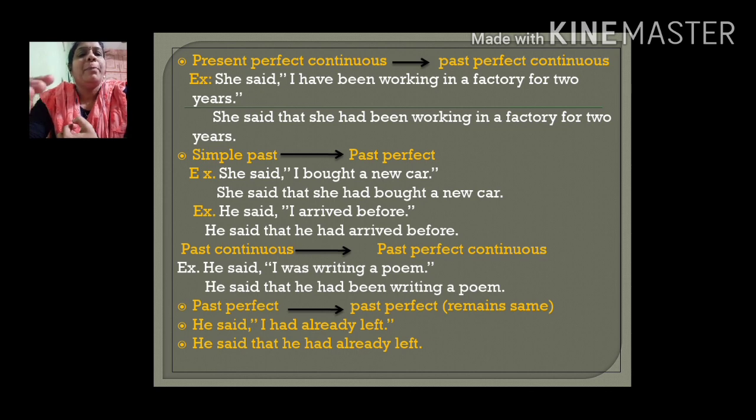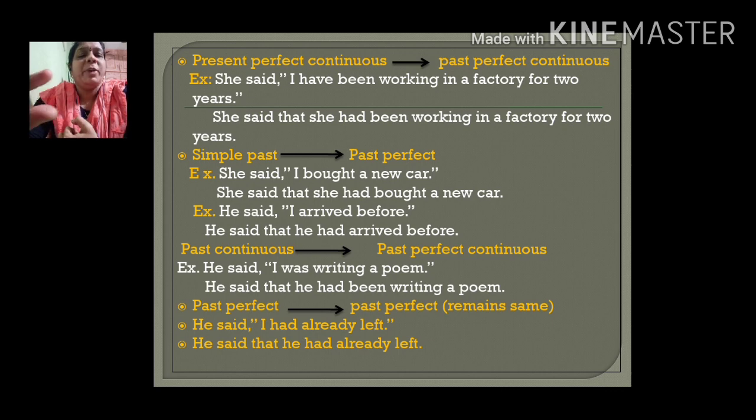Now next one is, suppose the direct speech verb is in past continuous form. Then the indirect speech verb will change to past perfect continuous form. Like he said, "I was writing a poem." Now the indirect speech form is, he said that he had been writing a poem.